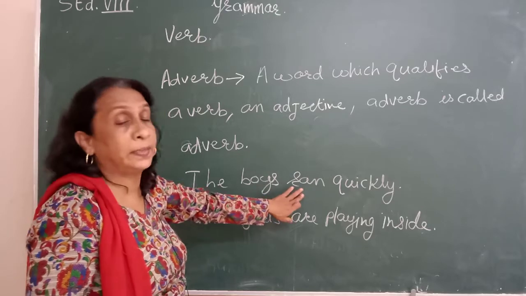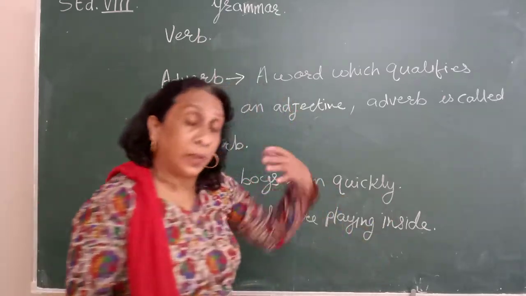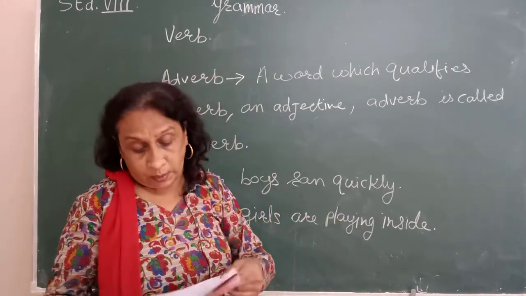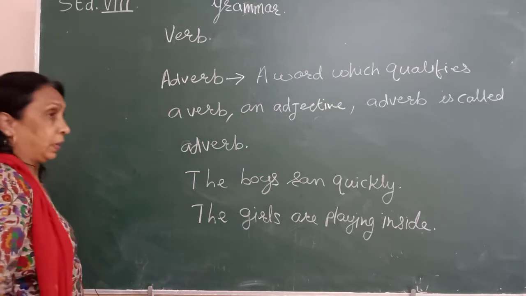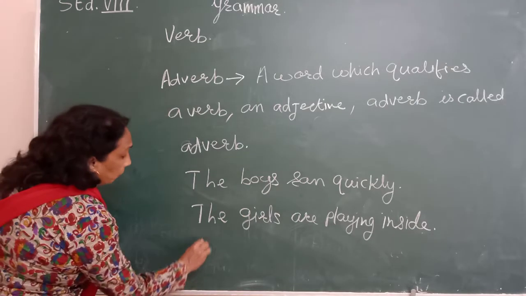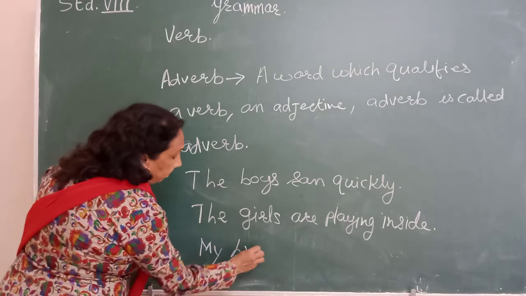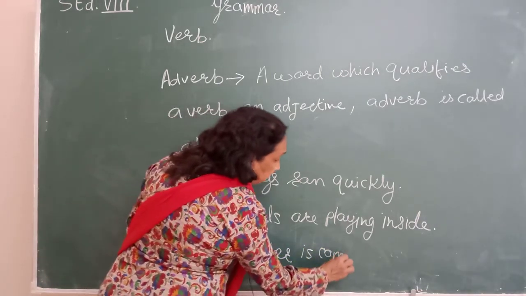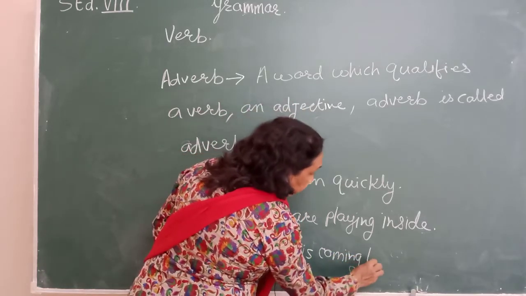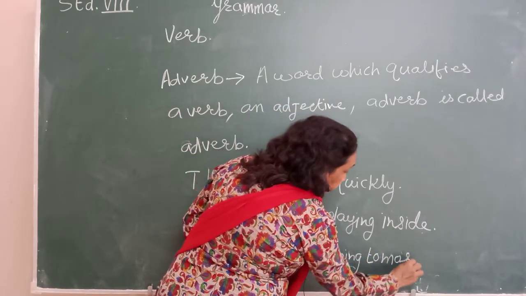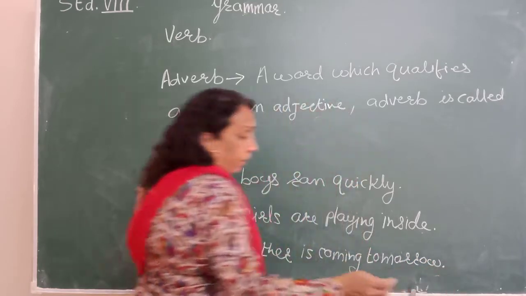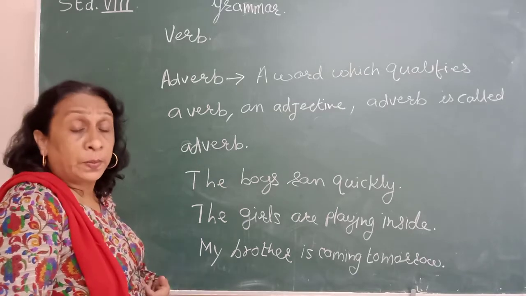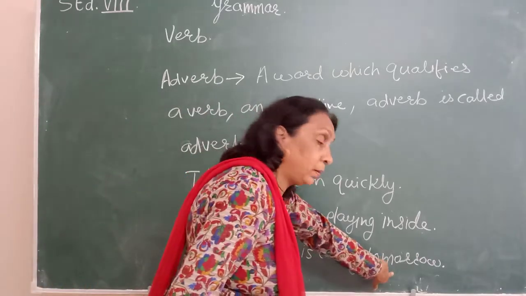Okay. How did the boys run? Quickly. Where are the girls playing? The girls are playing inside. So how, where and when. He will come. Okay, my brother will come tomorrow. My brother is coming, we will write, instead of will come, is coming tomorrow. My brother is coming tomorrow. So now, when is my brother coming? Tomorrow. So tomorrow is an adverb.